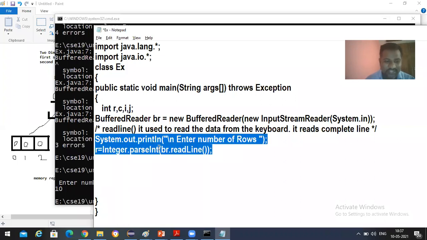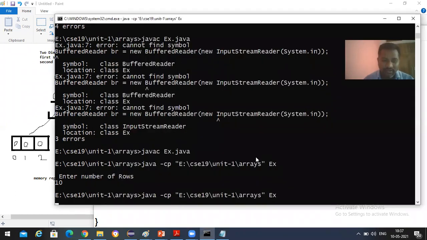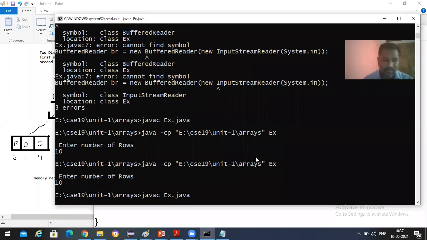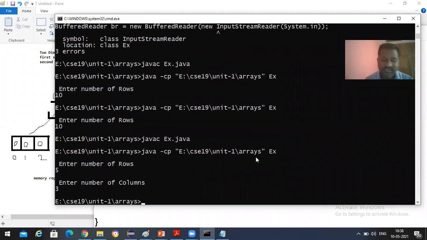And the same thing happens with respect to number of columns. Enter number of columns. Okay, same thing happens here. I'm going to store that in C. Save it. Again, I'm compiling it. No error. I'm going to enter number of rows as 5, number of columns as 3.